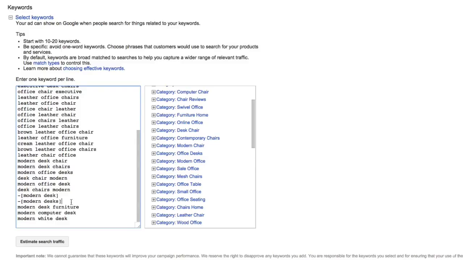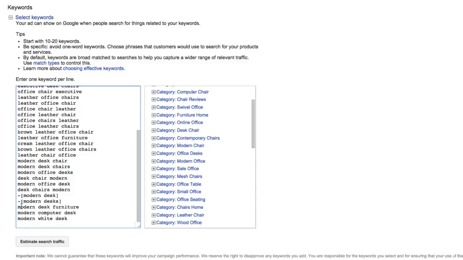Keep in mind, Poppin sure does sell modern desks, and we're going to have another ad group focused on modern desks, and we'll have modern desks as a positive keyword. But we want to just have this as a negative keyword for this specific ad group, because we want this ad group to only be funneling and only be showing ads for desk chairs, because that's where we're sending the traffic to. We're sending traffic to the area of the site that sells the desk chairs, and we also want to get a sense of what type of volume, what the click costs are, so we want this data to be as pure as possible. So we really want to focus on things centered around desk chairs.